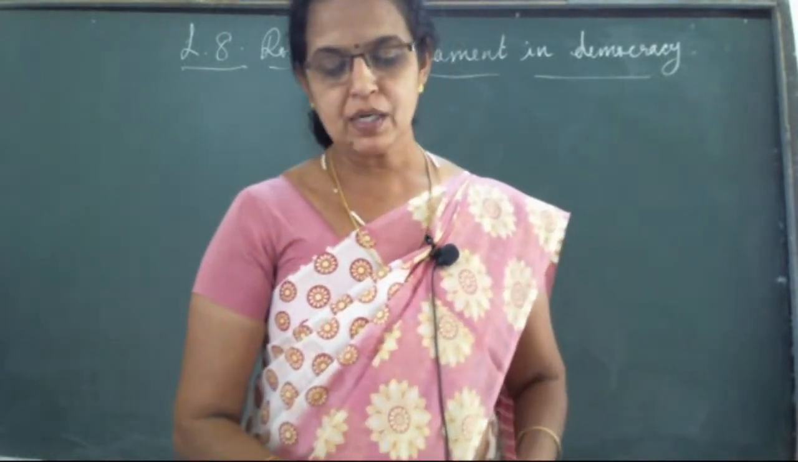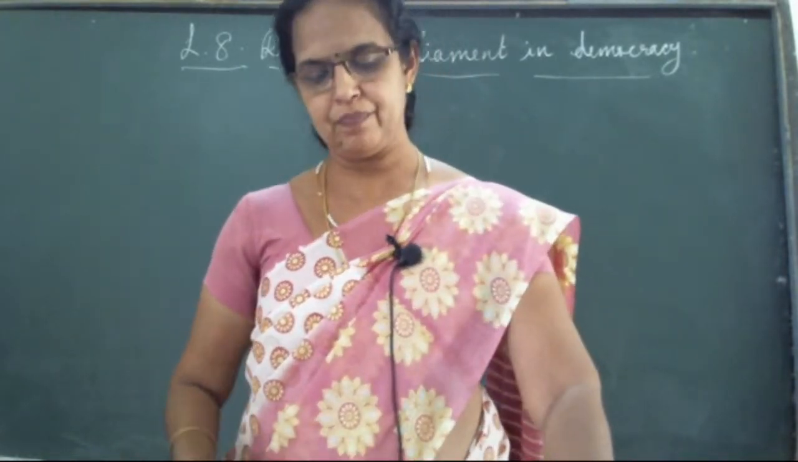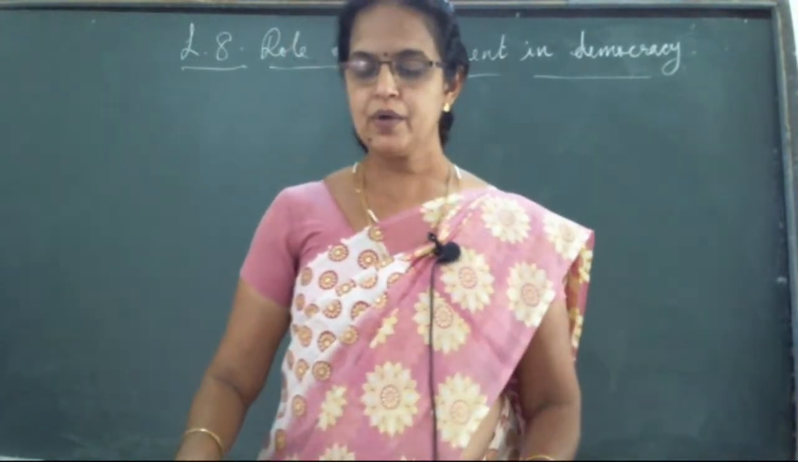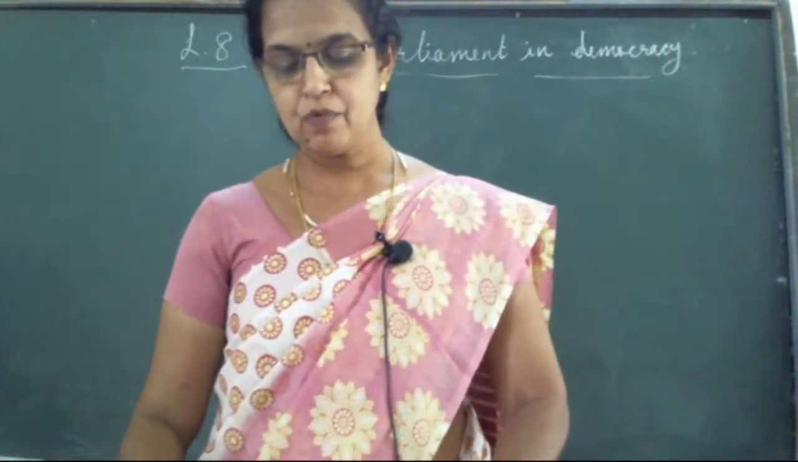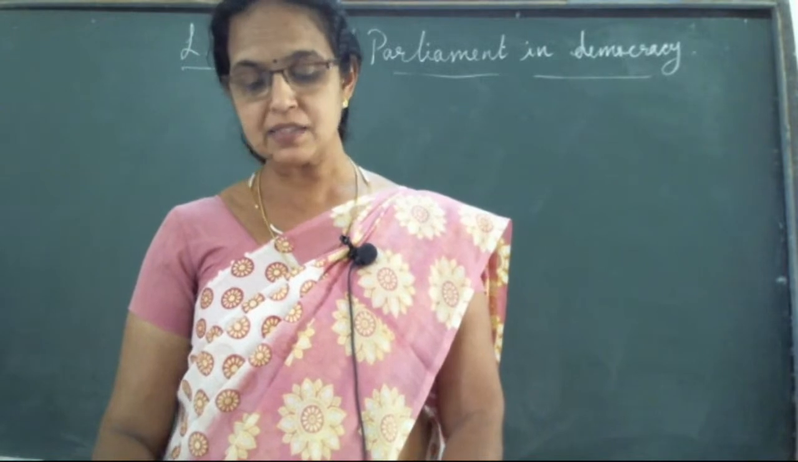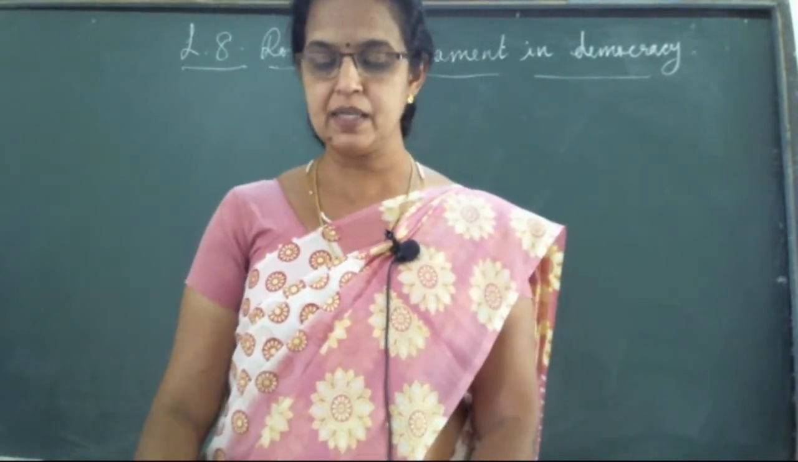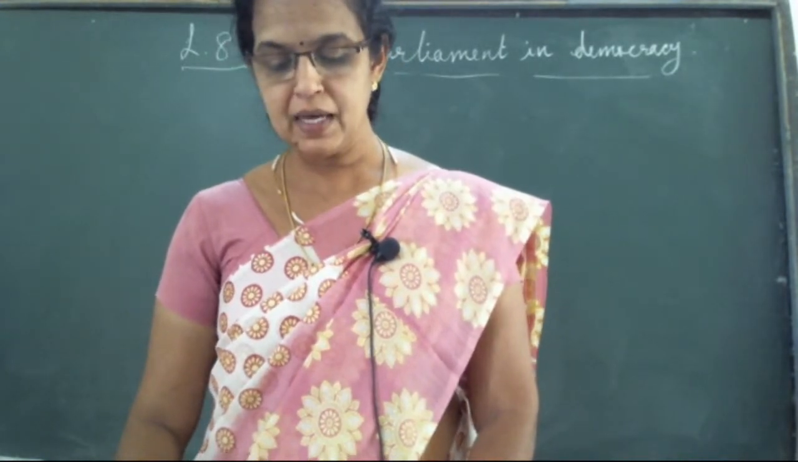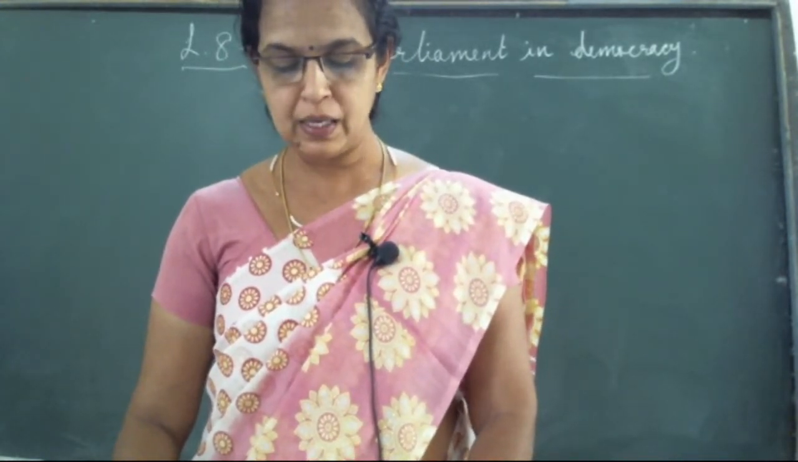What do we mean by democracy? What is its main aim? What do you mean by democracy? How can you write the answer? First paragraph, in democracy, last sentence: supreme power is vested in the people and is exercised directly by them or by their elected agents. Okay.